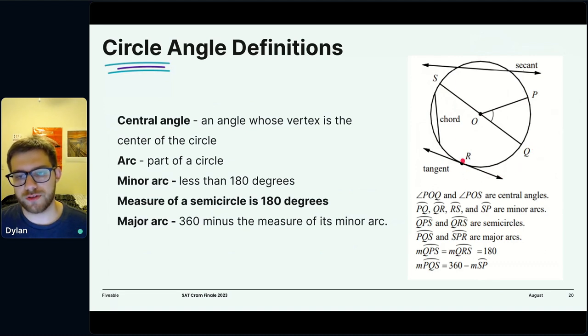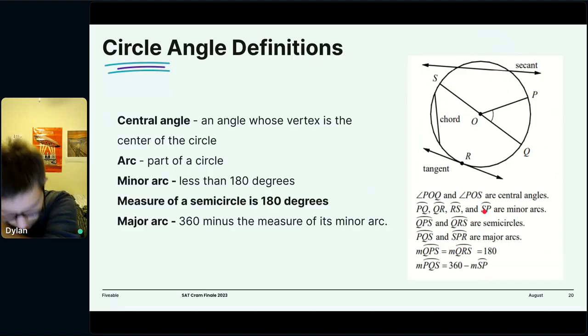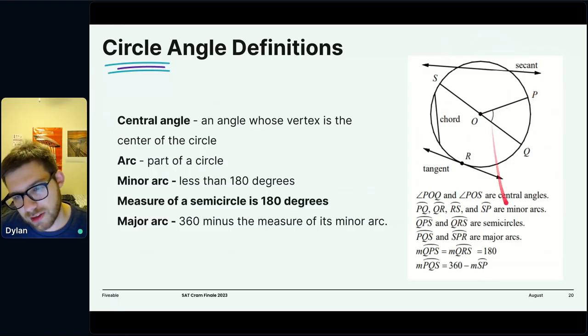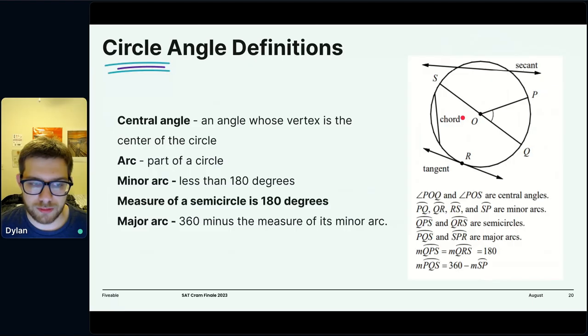You don't see the central angle drawn for SR, but clearly you look, S to O to the center and O to R, it's that angle right there. We think of it as taking a piece of the circle. The measure of an arc is defined by this angle. So the measure of arc PQ is whatever this angle is here. It looks to be like 45 degrees or so, maybe a little more, 50 degrees. The measure of a semicircle is, as you can see, 180 degrees. The angle defining SQ is this full 180 degrees, half the circle.